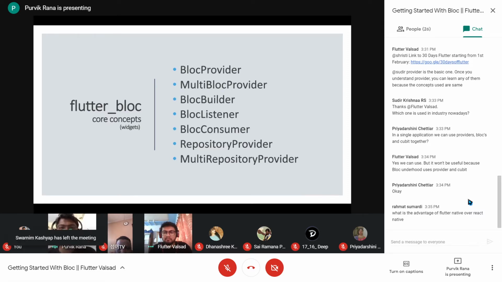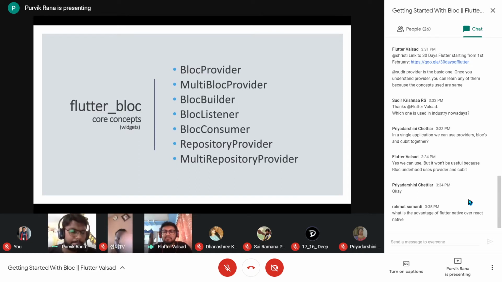But whichever is most suitable to you, whatever your development practices are, you need to make sure that you are comfortable with that state management technique. And once you have handy development experience with the bloc, then for a simple application you will also choose the bloc. That's what I can say.